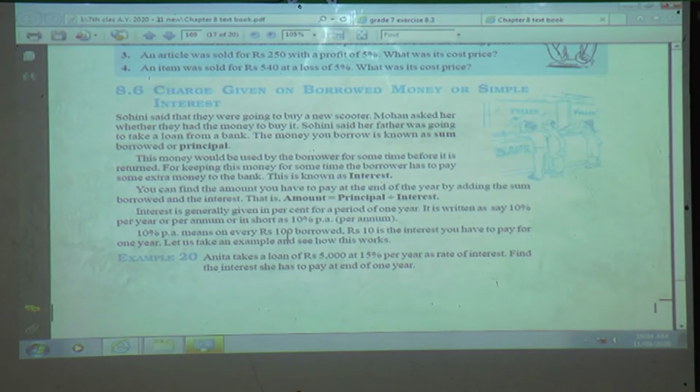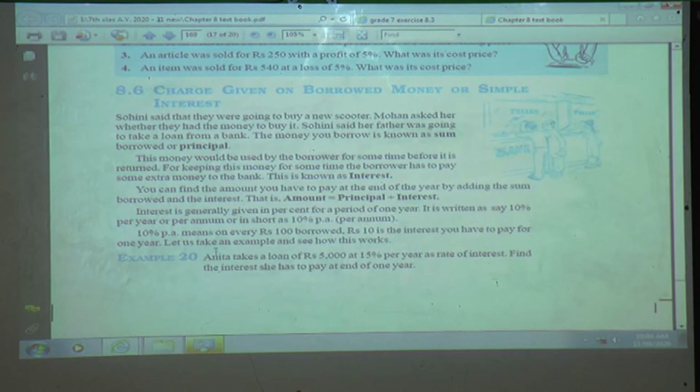So of every rupees 100 they have to pay 10%, means how many? It is rupees 10. Rupees 10 as interest on rupees 100 per annum.